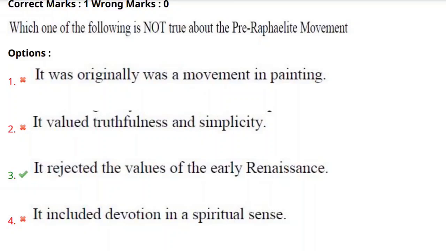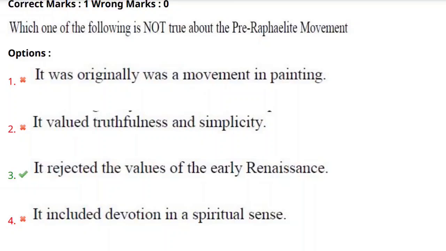And the third option, it rejected the values of the early Renaissance. Here it is wrong. It is not true about the Pre-Raphaelite Brotherhood movement, because they wanted to revive the values of the early Renaissance. Pre-Raphael is nothing but the period before Raphael. So the correct option is the third one, which is not true about the Pre-Raphaelite Brotherhood.